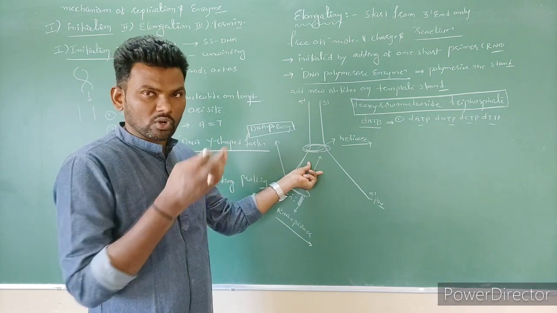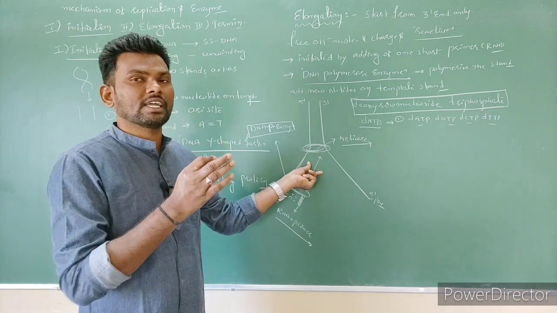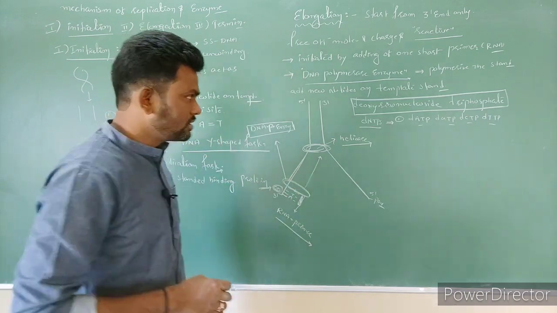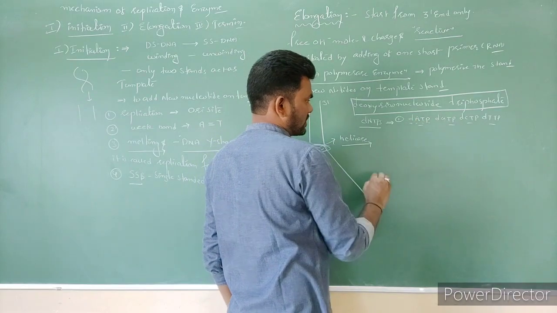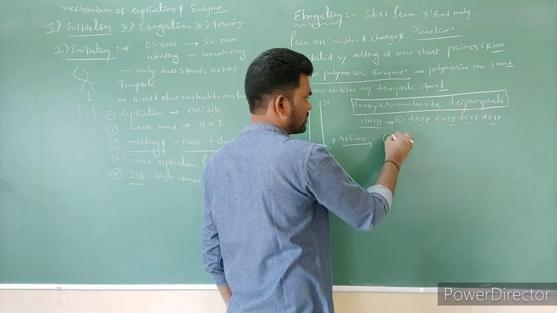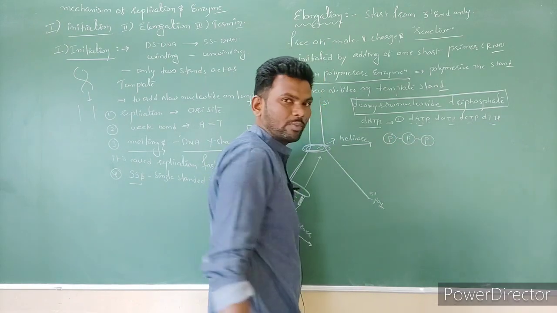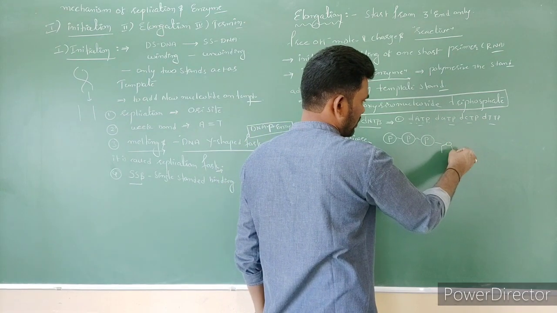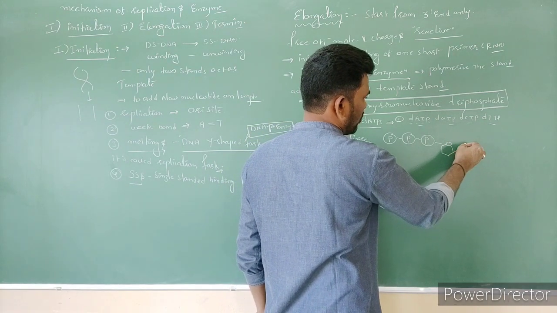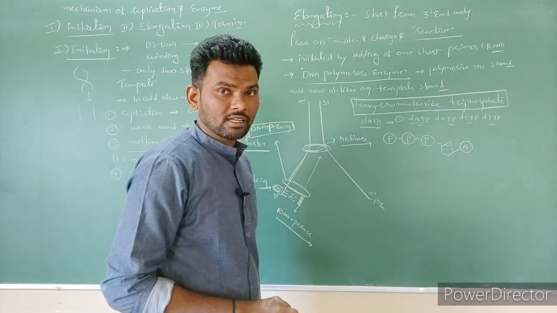Does it depend upon mitochondria releasing ATP energy? No, it does not, because in deoxyadenosine triphosphate, this is one phosphate, this is one phosphate, this is one phosphate, three phosphates and one sugar, and here one nitrogen base. This is the actual structure, right?